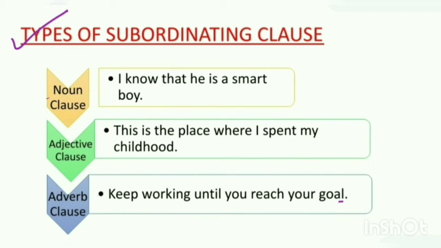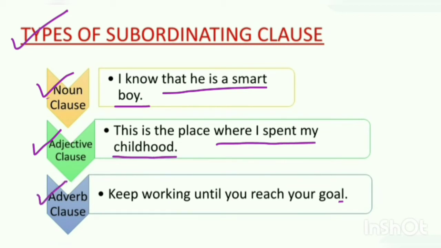Number 1, noun clause. Example: I know that he is a smart boy. That he is a smart boy is a noun clause in this. Number 2, adjective clause. This is the place where I spent my childhood. Where I spent my childhood is the adjective clause. Number 3, adverb clause. Keep working until you reach your goal. Until you reach your goal is an adverb clause in this sentence.